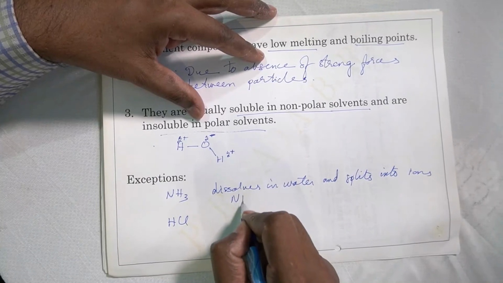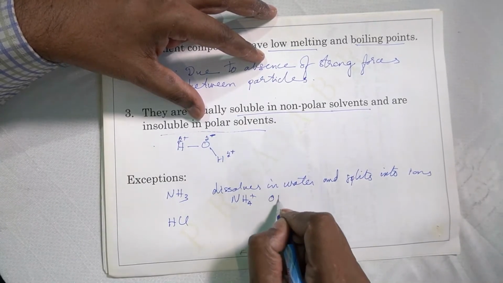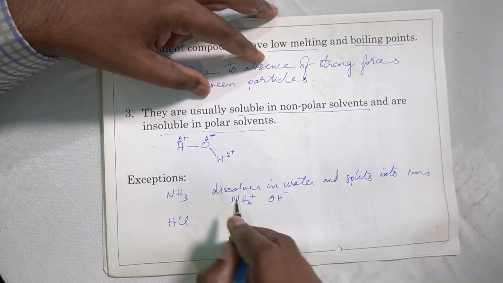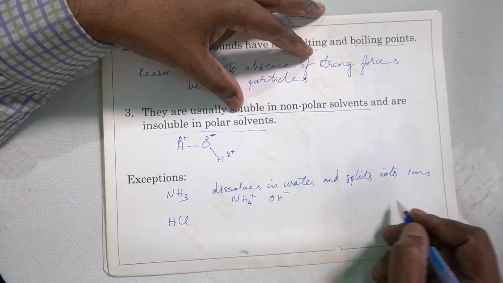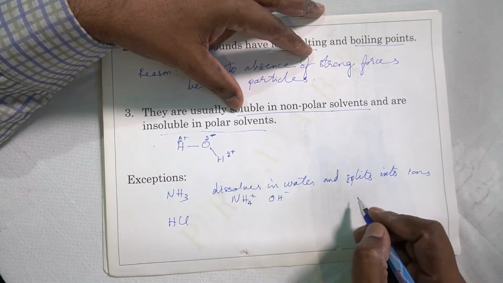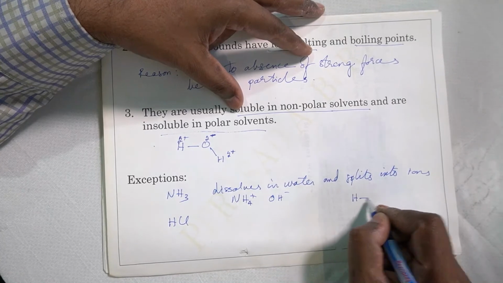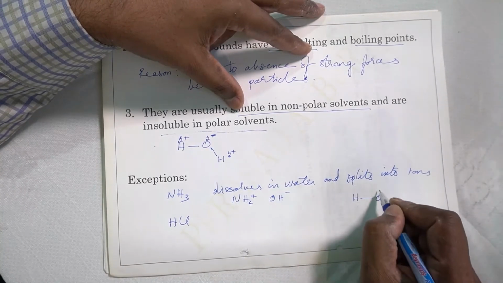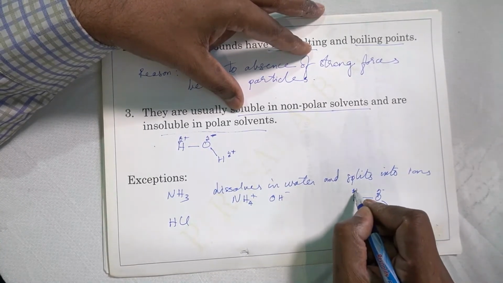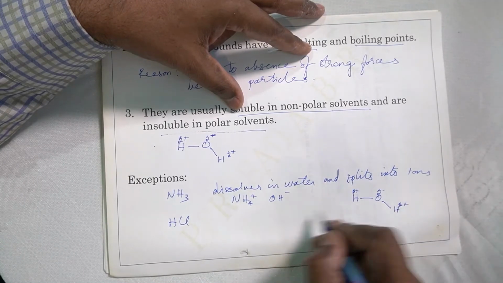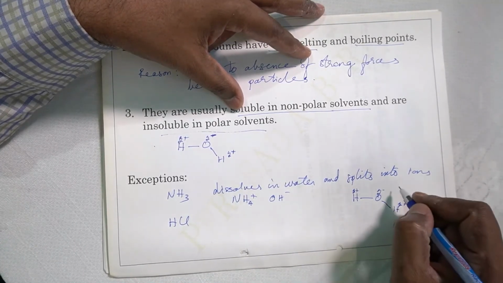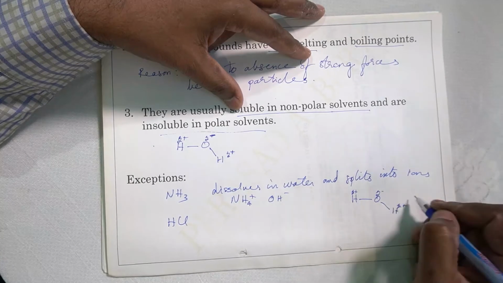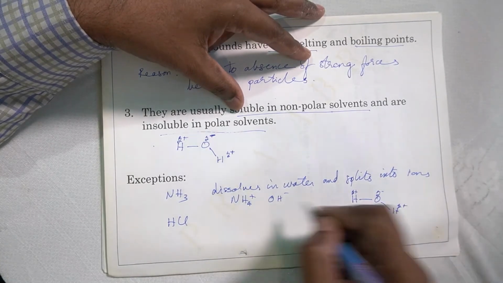It forms NH4 plus ions and OH minus ions when it dissolves in water. Now what is happening here is the interaction, as polarity of water is there, with partial negative charge on oxygen and partial positive charge on hydrogen. When ammonia is dissolving in water, or you pass ammonia gas through water,